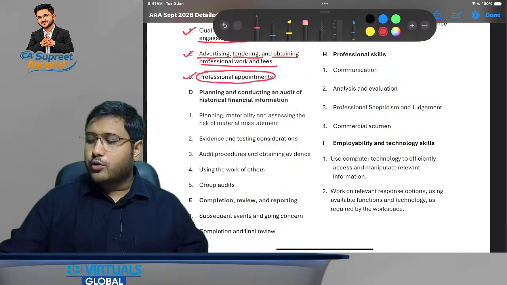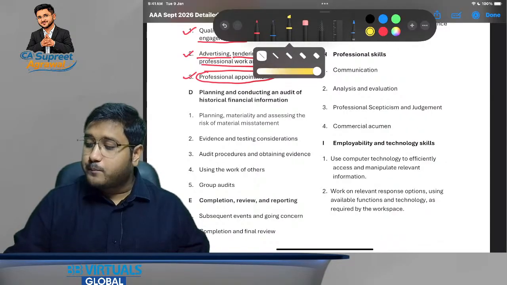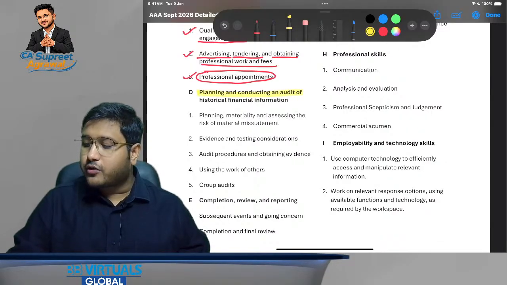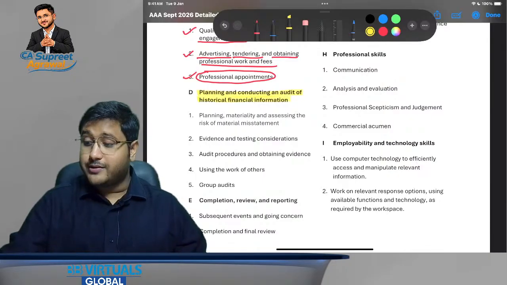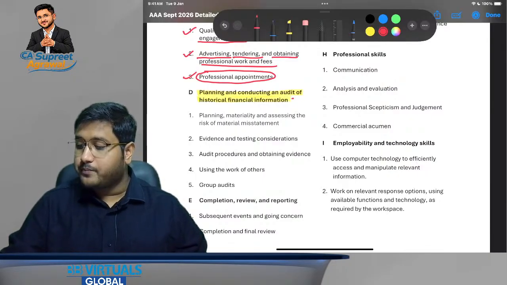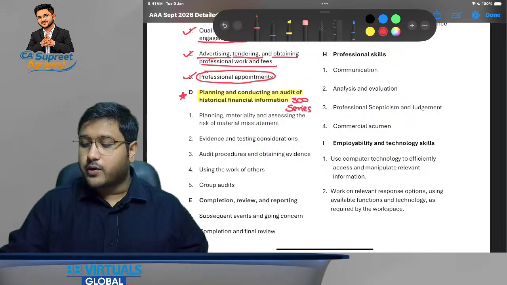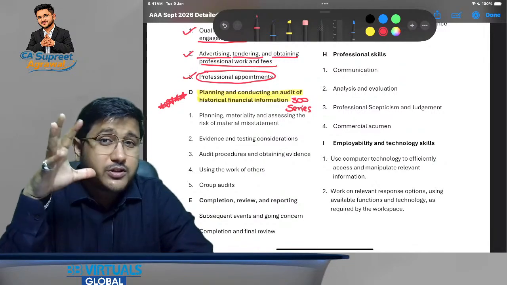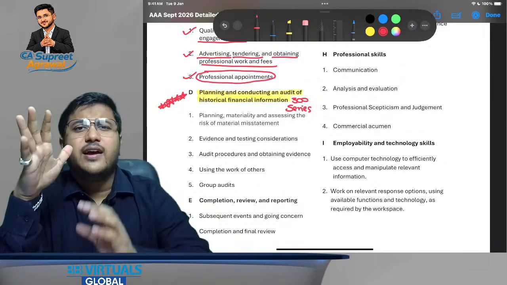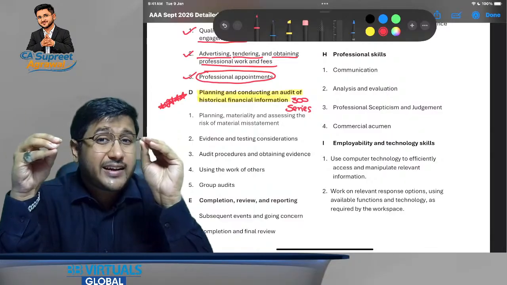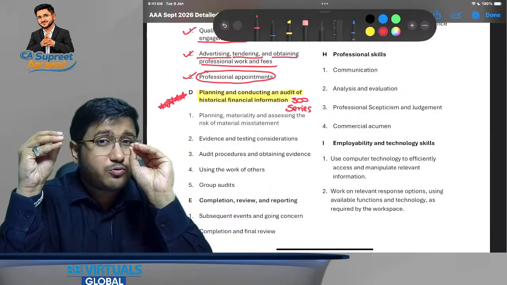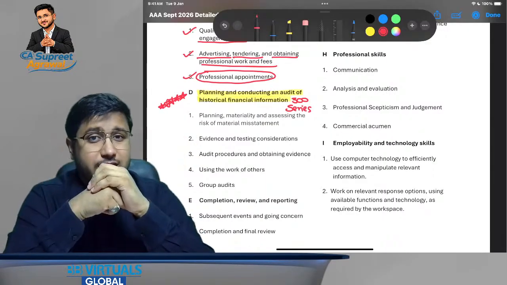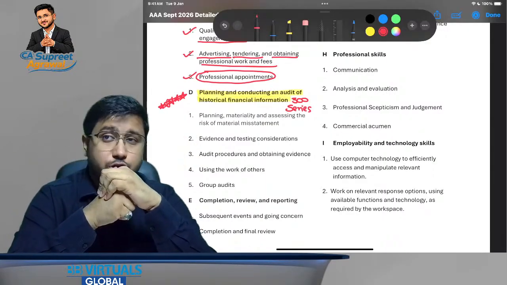Now, when we talk about section number 4, that is planning and conducting an audit of historical financial information, this is the 300 series. And let me tell you, the most important one, 5 star. Why? Because every time you will see the first question, the Section A question, a 50-mark question, at least 24 to 30 marks out of those 50 would be from this particular stage, the planning stage, and that is going to be very, very important.